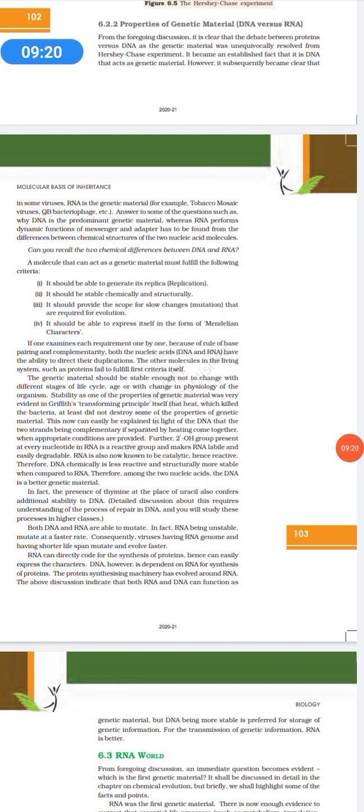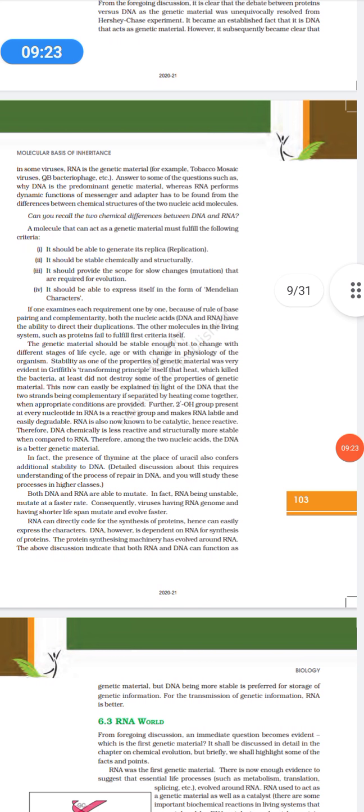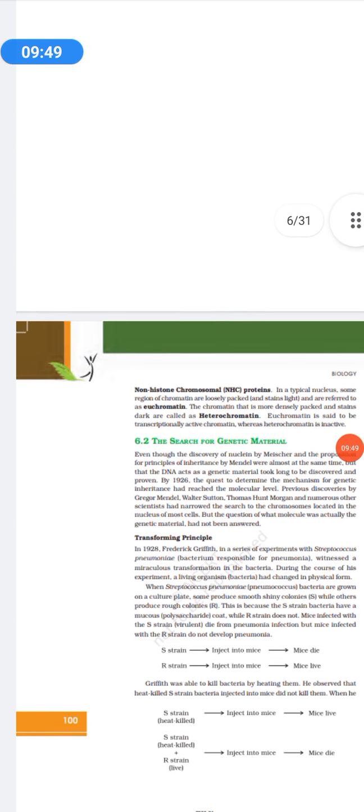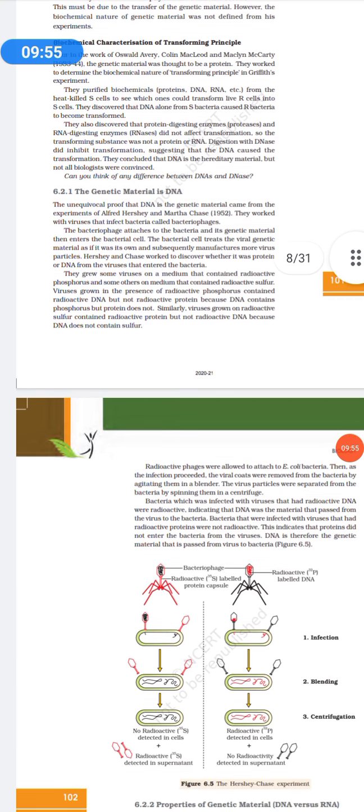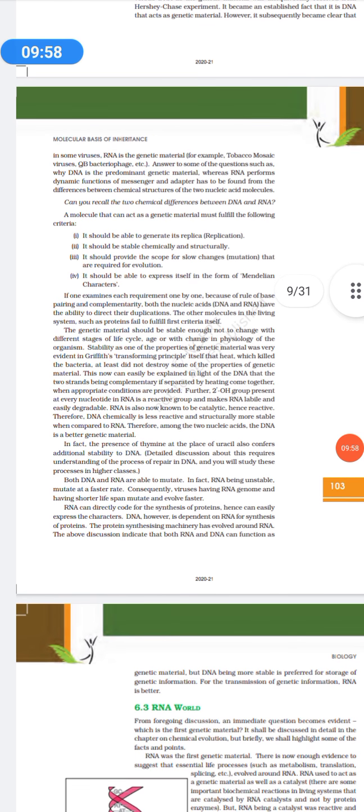So a molecule that acts as a genetic material must follow a few criteria. It should be able to generate its replica, that is, replication should be possible. It should be stable chemically and structurally. It should provide the scope for slow changes, and it should be able to express itself in the form of Mendelian characters. Okay, so these are the basic properties that RNA or DNA, whichever it is, should have to be the genetic material.